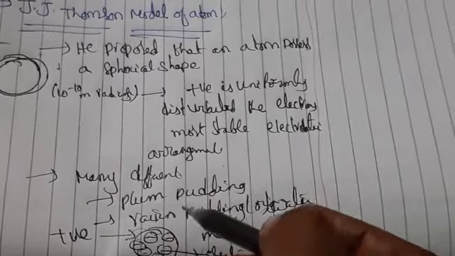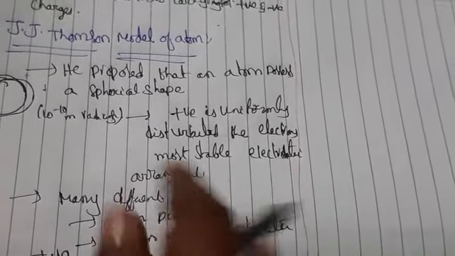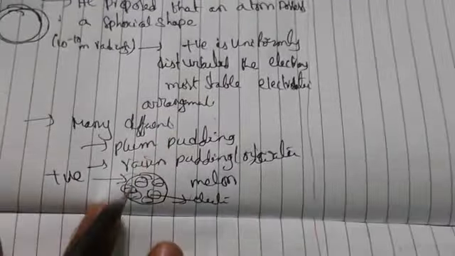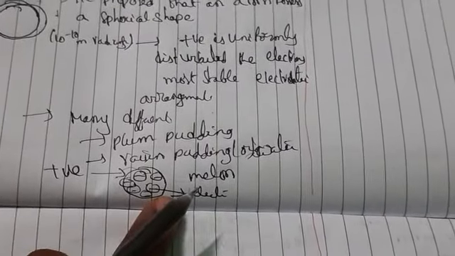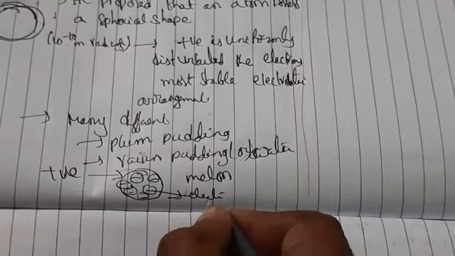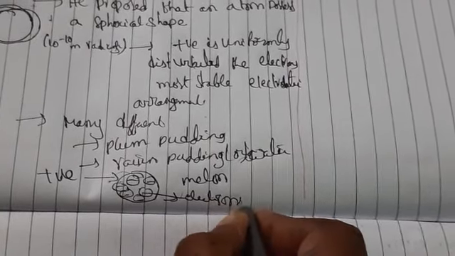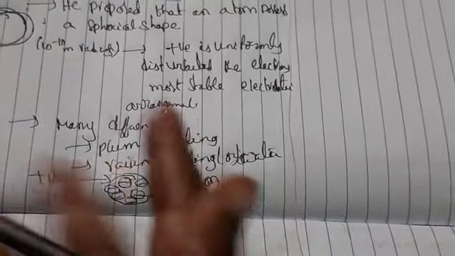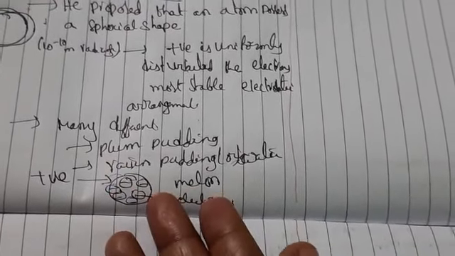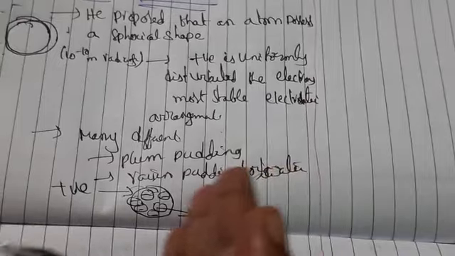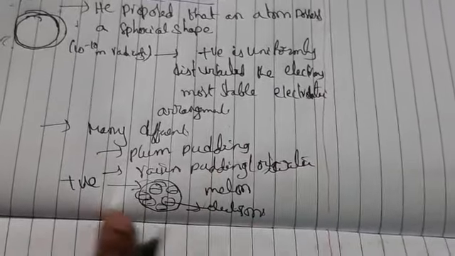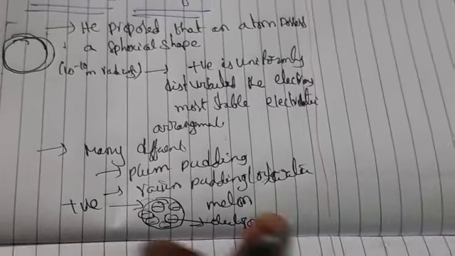Although this model was able to explain the neutrality of the atom, yes or no? Inside the seeds we have electrons, and the outer layer is positive. When you combine positive and negative, the overall watermelon is neutral. But this was not a correct explanation of the experiment.